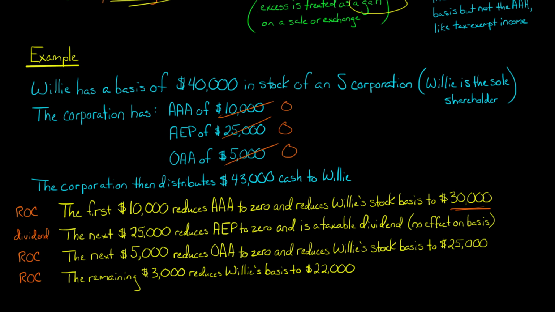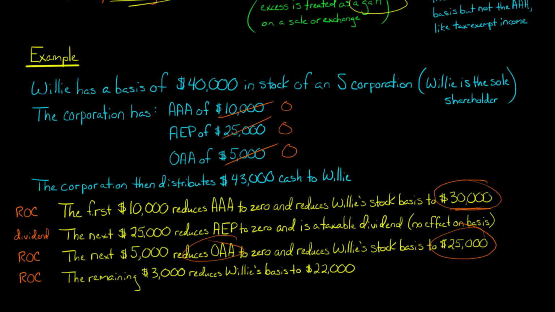Now, let me summarize here. First of all, Willie's going to have a taxable dividend of $25,000, and the rest is going to be return of capital, non-taxable. But let's go back to Willie's basis. When the accumulated adjustments account goes down, we reduce Willie's basis to $30,000. Then the reduction in the other adjustments account reduces Willie's basis by $5,000.